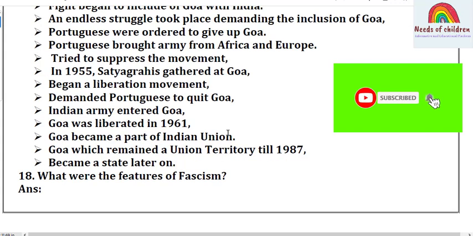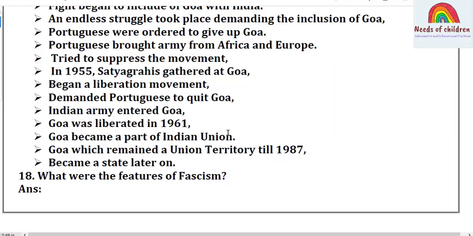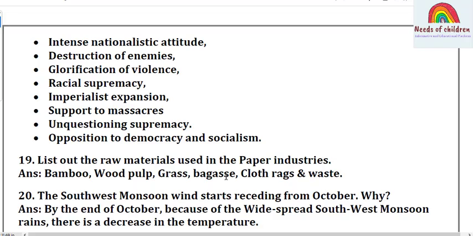Here, both Nazism, the concept introduced by Adolf Hitler, and fascism, introduced by Mussolini, are similar. Both dictators have the same view and the same dictatorship, and even nationalistic attitudes, both Hitler's Nazism and Mussolini's fascism.